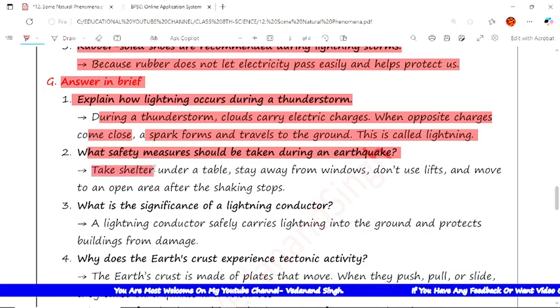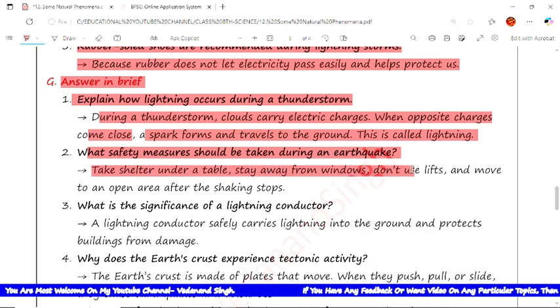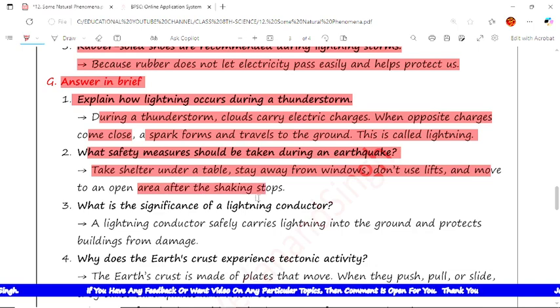Now the next question is: what safety measures should be taken during an earthquake? The answer is to take shelter under a table, stay away from the windows, don't use the lift, and move to the open area after the shaking stops.